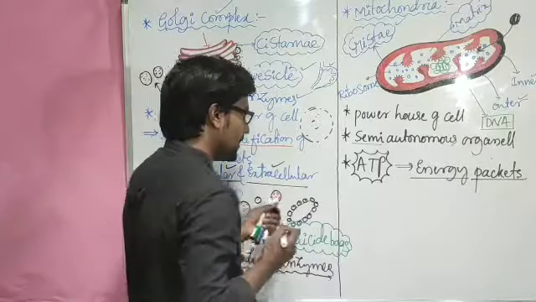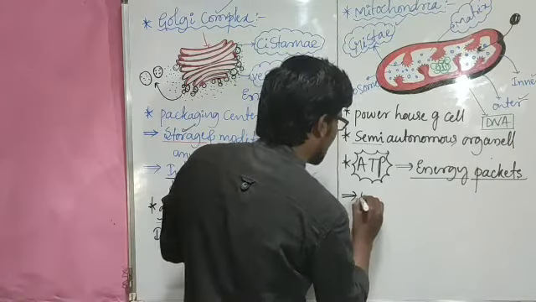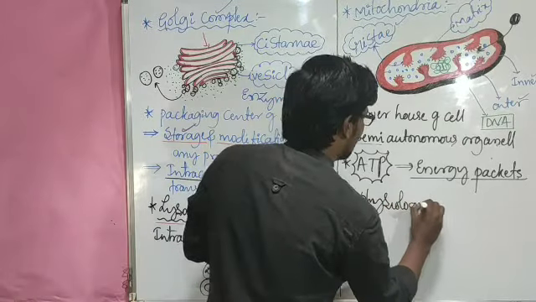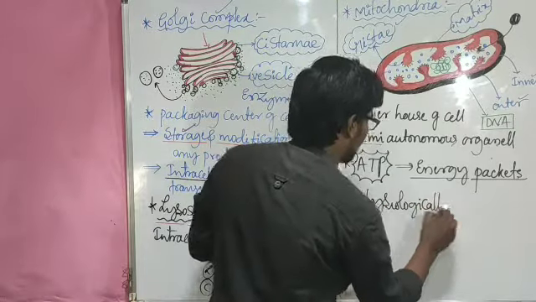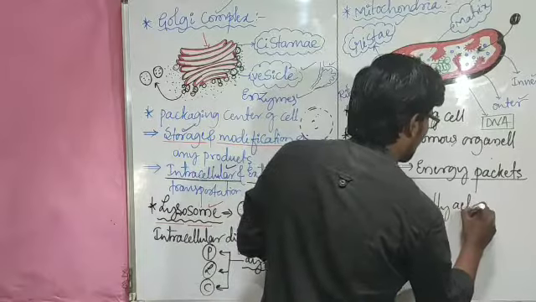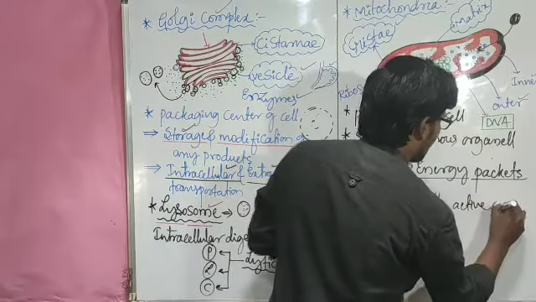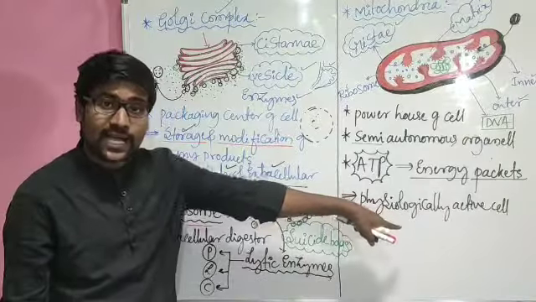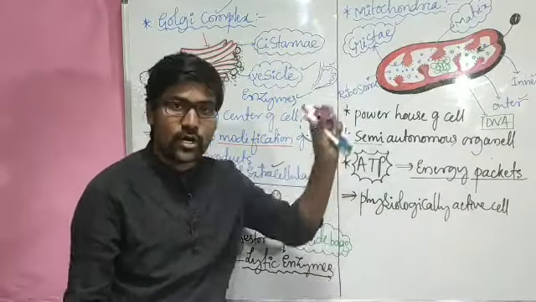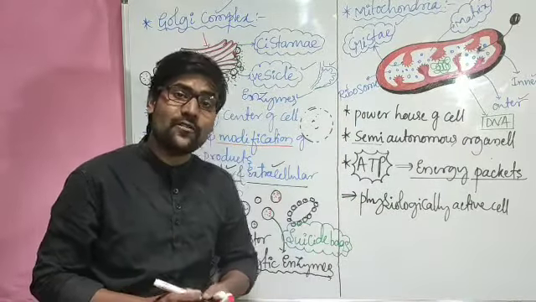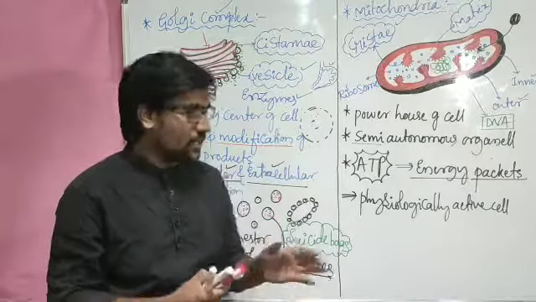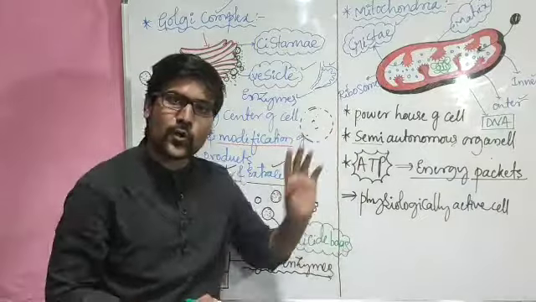Say for example, if the cell is physiologically active, then in that cell the number of mitochondria will be more. Or if the cell is performing many mechanical works together, then in those cells the number of mitochondria will be more.